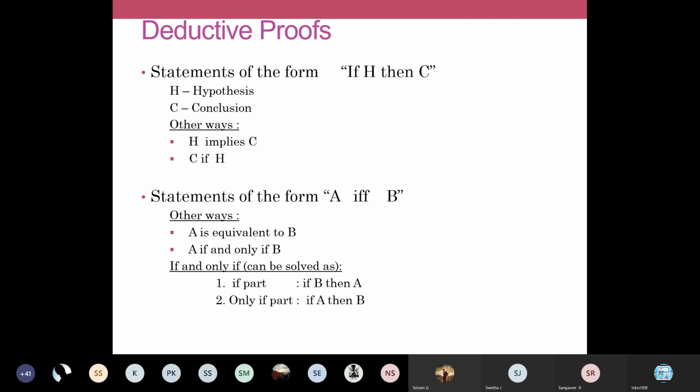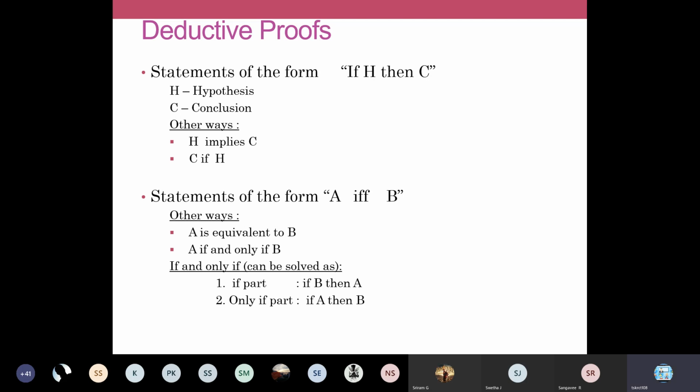Or if your theorem statement is like this: show that L is a language defined by an NFA if and only if L is a language defined by a DFA. Like that, if there is a statement, they are asking you to prove that the NFA and DFA are equivalent.